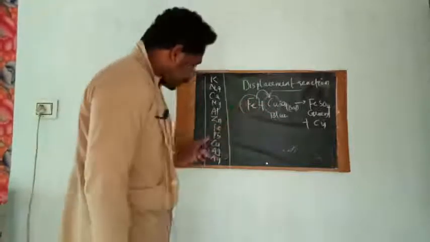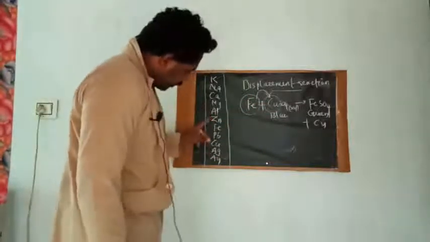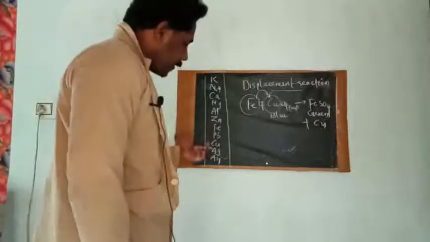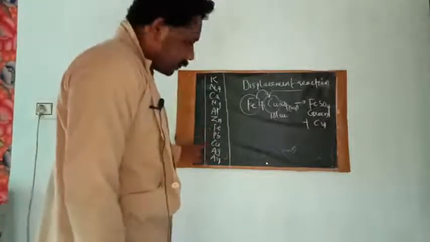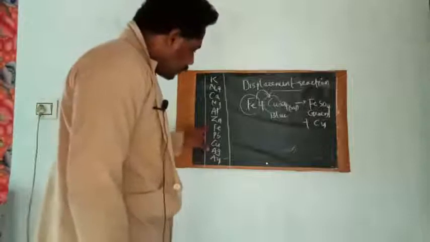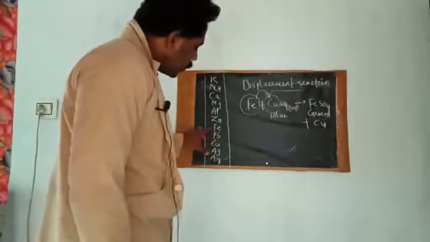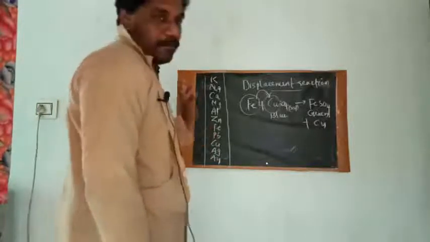And why does Fe displace Cu? See, look at this reactivity series. Fe comes above Cu, right? Since Fe is more reactive than Cu, Cu will be displaced by Fe.